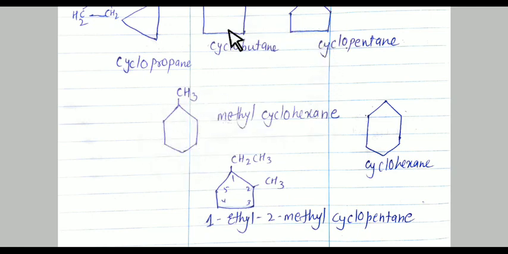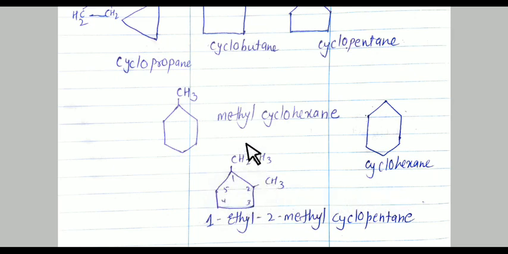Student, if no double bond or conjugated bond in the ring, if ring is vacant, it means that it is a saturated ring structure. Now see here, we have to number it. One number containing ethyl group, 2 number containing methyl group. 1 2 3 4 5. Total 5 carbon atoms are there and ring is there. That's why it is cyclopentane.